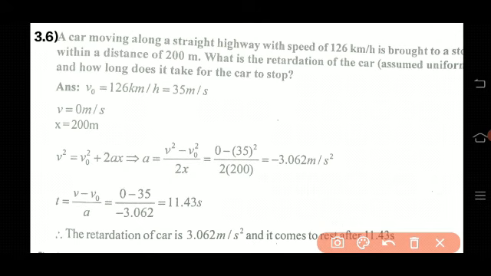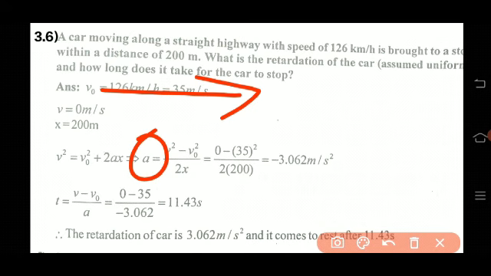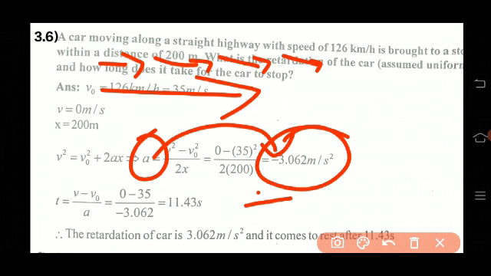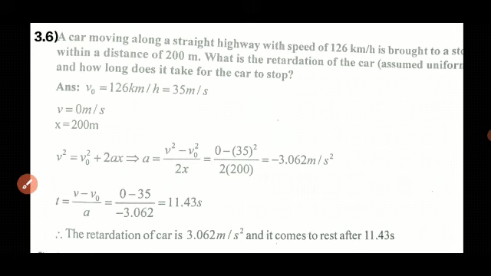When the car stops, its velocity goes on decreasing, so it is called retardation. The negative symbol for the acceleration means its velocity goes on decreasing, that is, it is retardation. So with this retardation, the time taken to stop is 11.43 seconds.